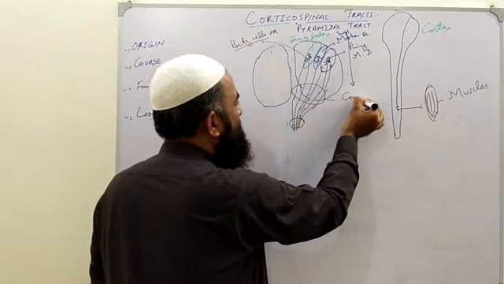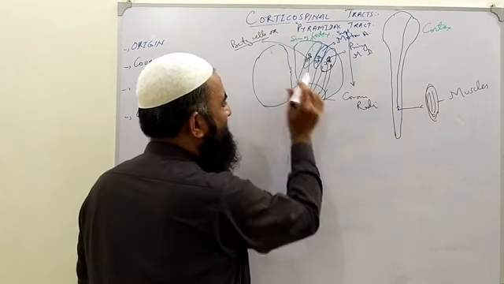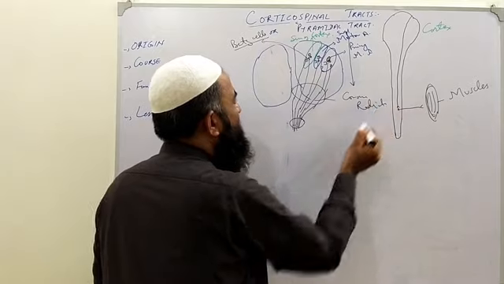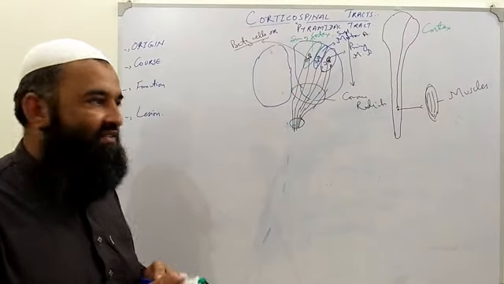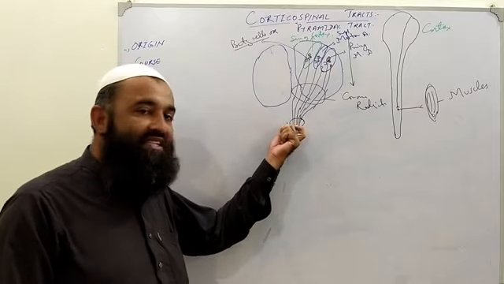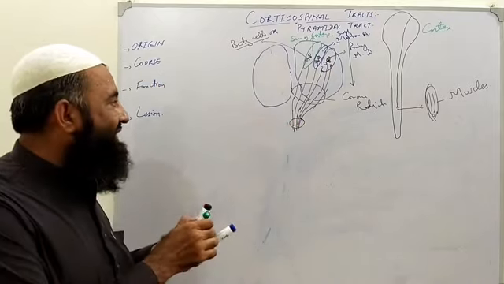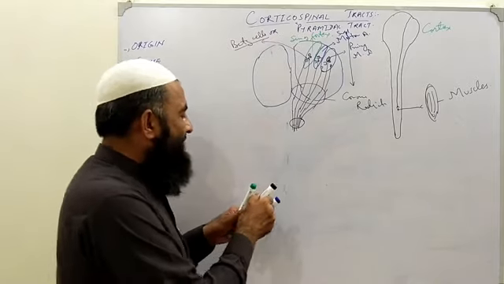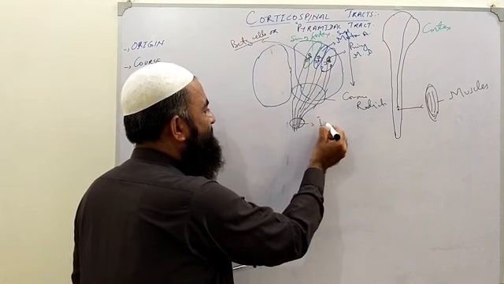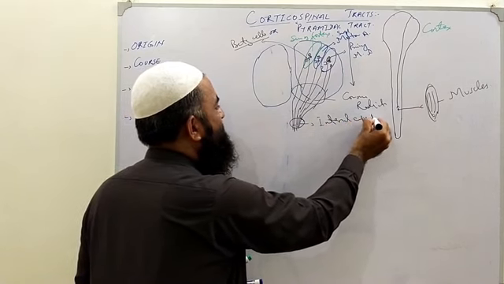This is known as the internal capsule, as it is inside the brain.